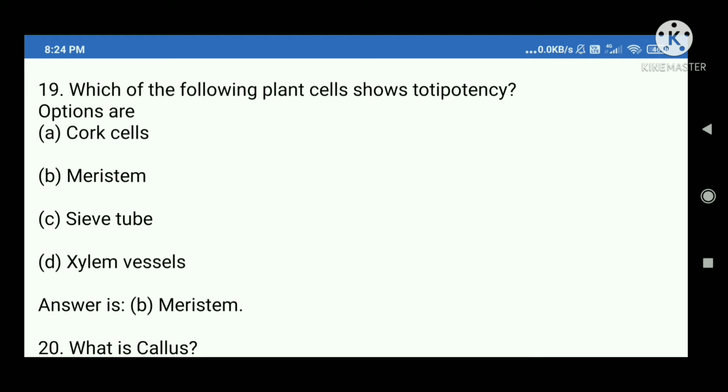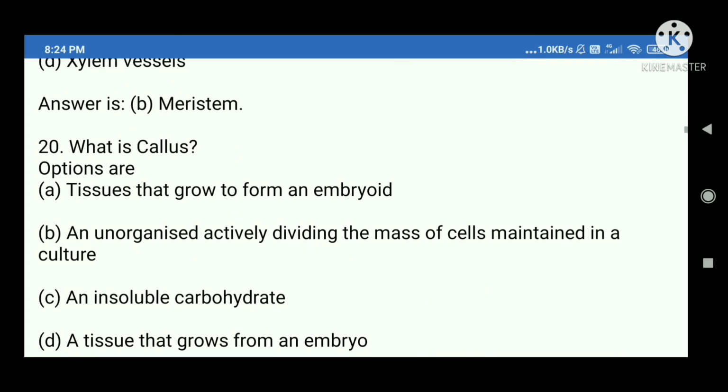Options are A. Cork cells. B. Meristem. C. Sieve tube. D. Xylem vessels. Answer is B. Meristem.